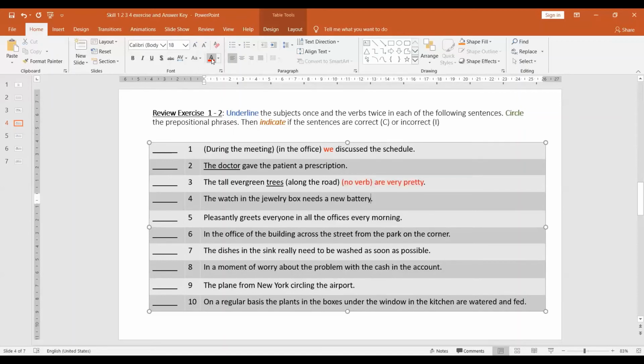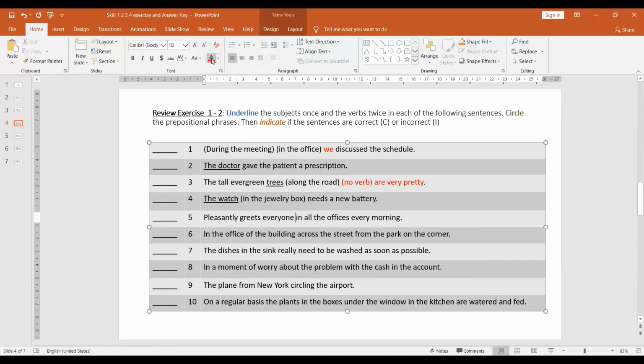Number 4, the watch in the jewelry box needs a new battery. The watch is the subject, obviously. Do we have a verb? Yep, we have a verb, needs. So this sentence is correct. We have in the jewelry box as the object of preposition.